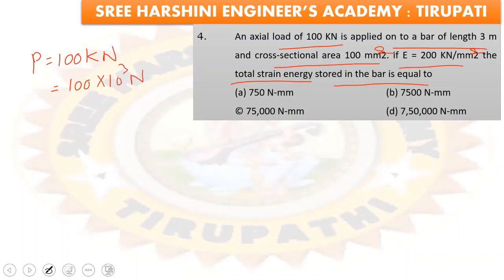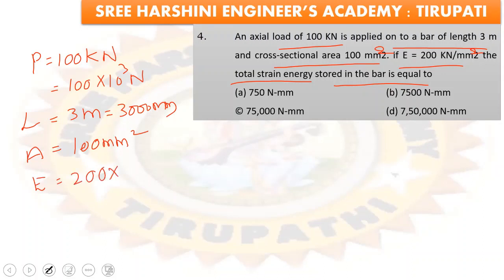Next, length of the bar is equal to 3 meters, so it becomes 3000 mm. Next, cross-sectional area A equal to 100 mm square. Then Young's modulus E equal to 200 into 10 power 3 Newton per mm square.